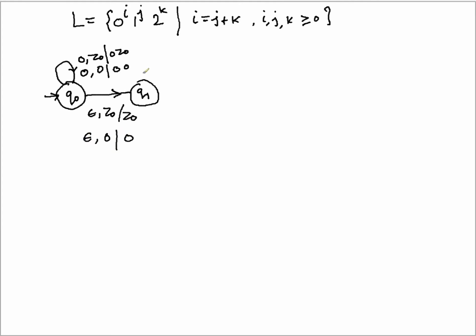Now once you reach q1, you want to do the matching as in the previous example. Here you will not get a 0, right? You are assuming that you have already stored all the zeros. So if you get a 1 and on the top of the stack it is 0, that becomes epsilon, that means you are popping it out. And then let's say 2, 0 and epsilon, right? So 2 is also matching with 0 and epsilon. And once you have really matched everything, then the final thing comes that you go to the final state q2 with epsilon, and you have popped all the zeros.